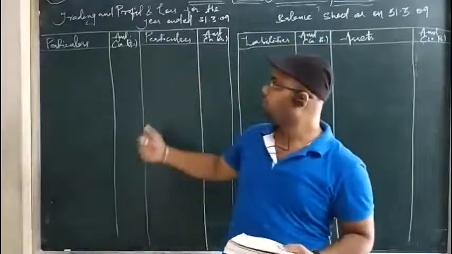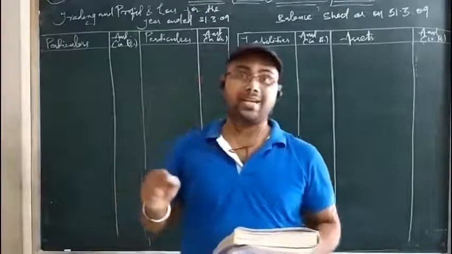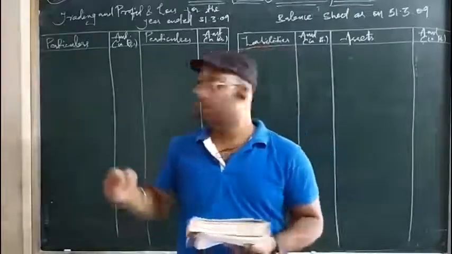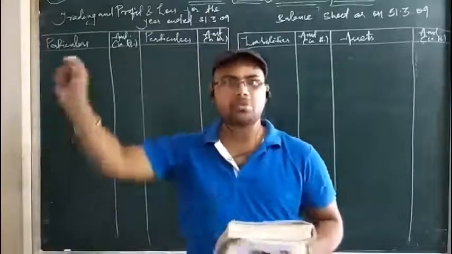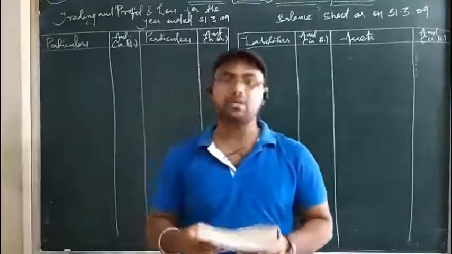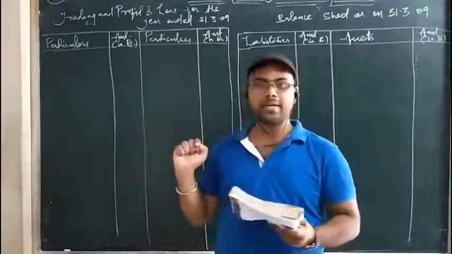Clear? So now we will solve the trading account, profit and loss account and balance sheet. But the items, we will post as they come in the question, not as primary or secondary. So the first item is purchases. Where are purchases posted? To the debit side of trading account.